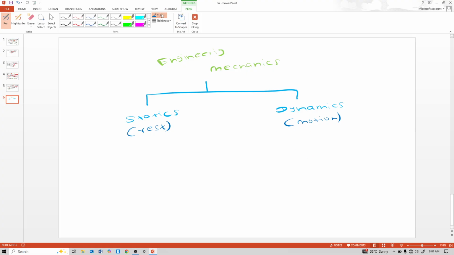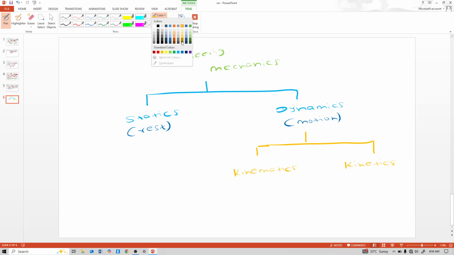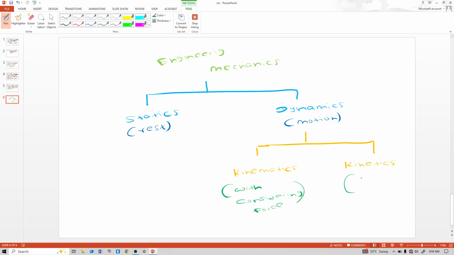Because it is subdivided into two parts, one is kinematics and one is kinetics. Kinematics means study without considering force, and kinetics means study with considering force.